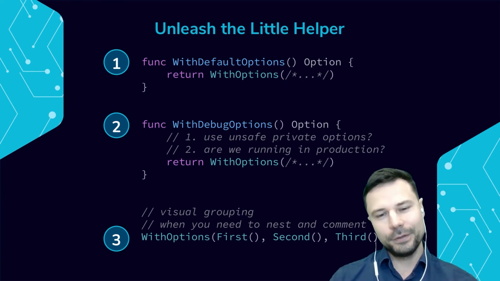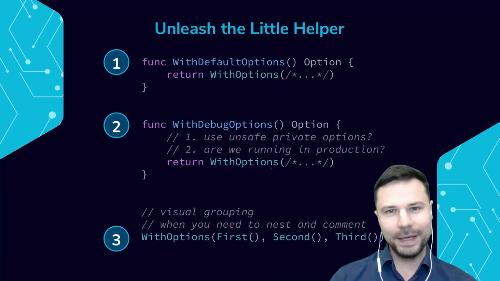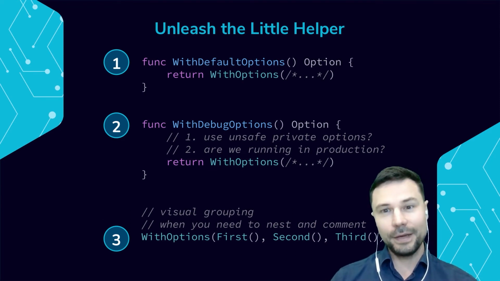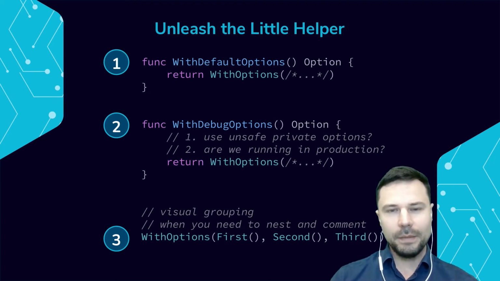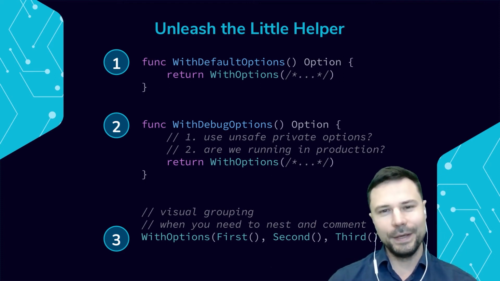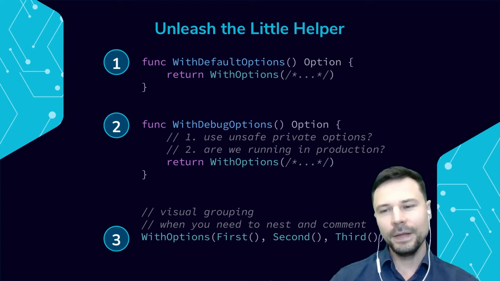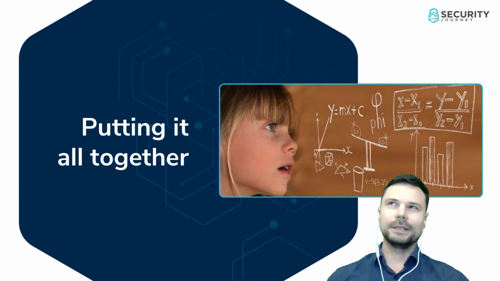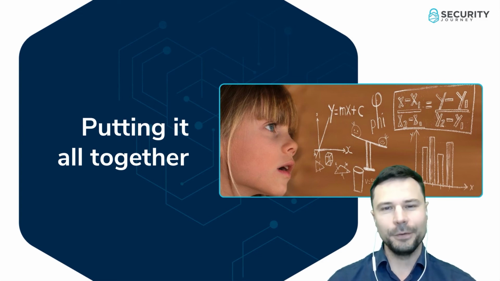And finally, we can also use our little helper for visual grouping and nesting. Sometimes three things are not really tangled, but it is helpful to see them on the same line and perhaps add a comment for clarity's sake. The little helper with options allows us to do this ergonomically and beautifully. Let's put all of this together so we can see the value.